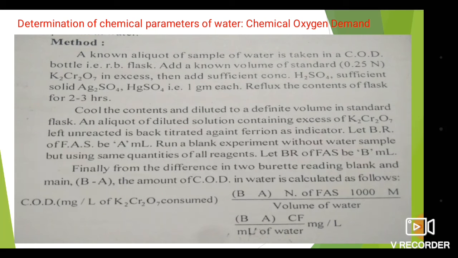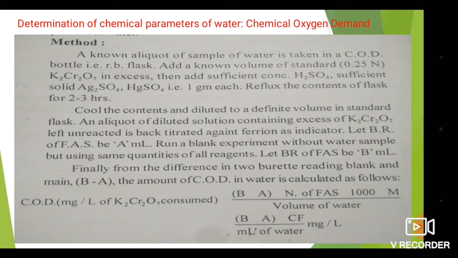Similarly, run a blank experiment without water sample but using the same quantities of the reagents, that is K2Cr2O7, Ag2SO4, HgSO4 and H2SO4. After titration, we will get the reading, that is B mL. Finally, from the difference in two burette readings, blank and main, B minus A, the amount of COD in water is calculated as follows.